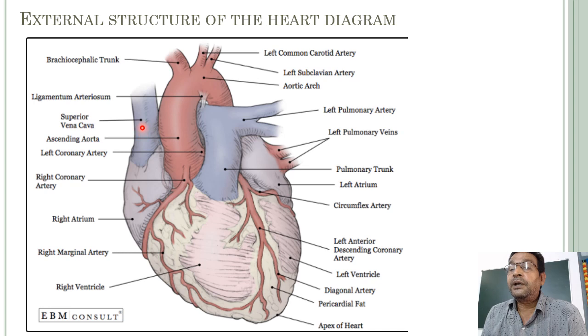This is the superior vena cava, and there is another, the inferior vena cava. This is the precaval vein, and this is the postcaval vein, entering the right atrium. From the right atrium the pulmonary aorta originates, and from the left atrium this main aorta originates. This is the external structure of the heart diagram.